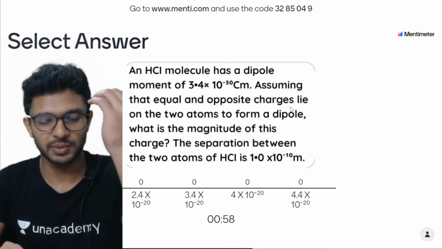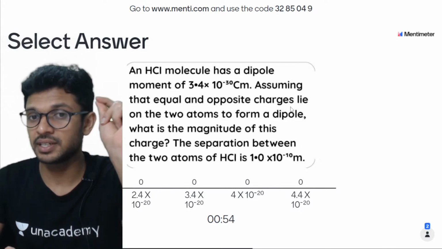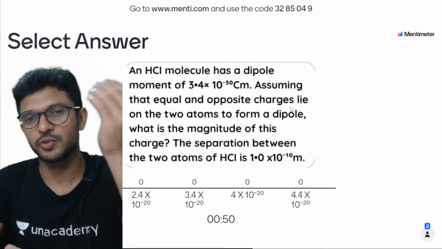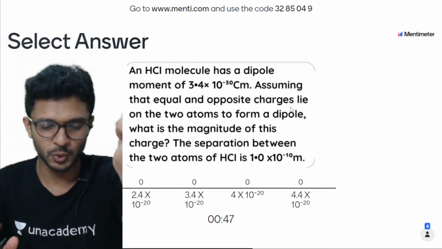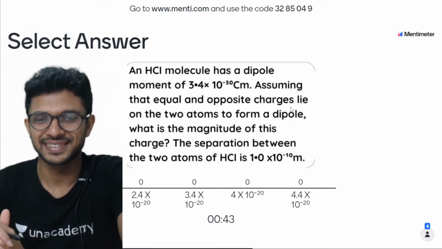Very simple, one of the simplest questions. Next question is going to be a bit tough, so be prepared. This one, make maximum use of it and get the answer. This is a 2-step problem. You don't need this much of time also.